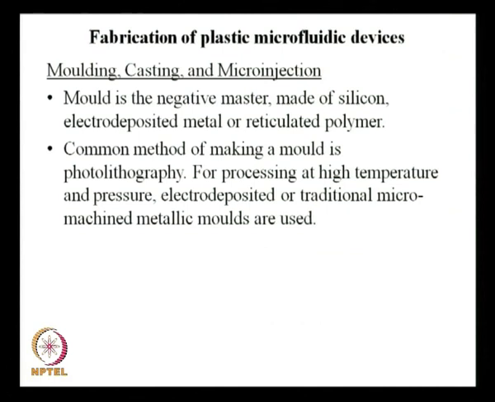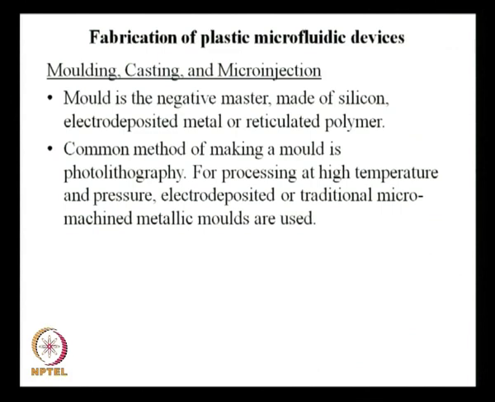Now, a common method of making a mold is photolithography. If it is silicon, then you will use photolithography, of course not to create a channel, you have to create a raised face. So, probably you have to go for a vapor deposition to create that raised face. Mask the rest of the part out and go for vapor deposition. Or if you want to do the etching, you have to do the etching for the rest of the part. Channel means if you etch out a portion other than that slit, then you get a raised face. So, there are various ways you can do it.